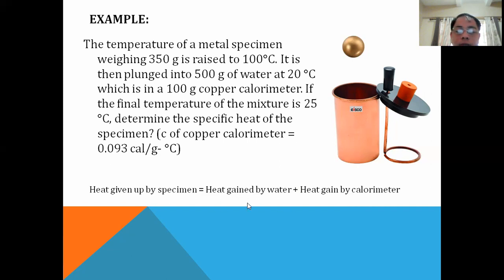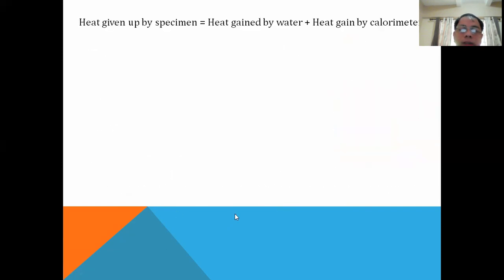Now, again, this equation could be thought of as our method of mixture already. So some materials will give off heat, some will gain heat. Now, which one again will give off heat? Of course, our metal specimen. Now, how much is that heat that is given off? It is equal to the heat capacity, which is mc delta T.